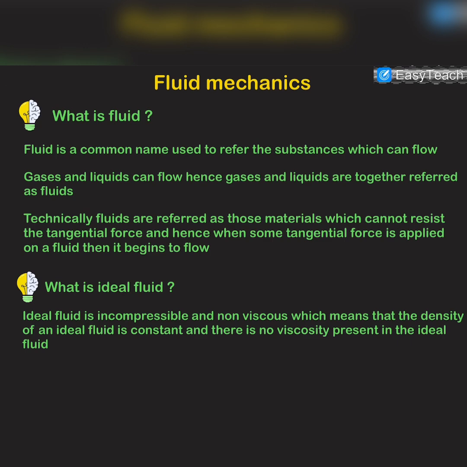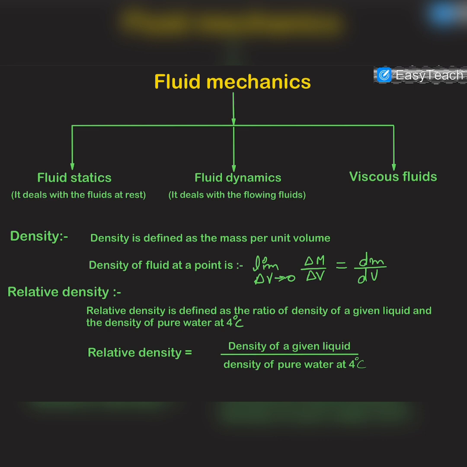Now, what is an ideal fluid? An ideal fluid obviously does not exist, but it is an imagination of a fluid which is incompressible, which means that its density does not change at any point, and it is non-viscous, which means that viscosity, the internal layer friction between the layers of the fluid, is not present. That is the ideal fluid, and we will be dealing with ideal fluids in this section.